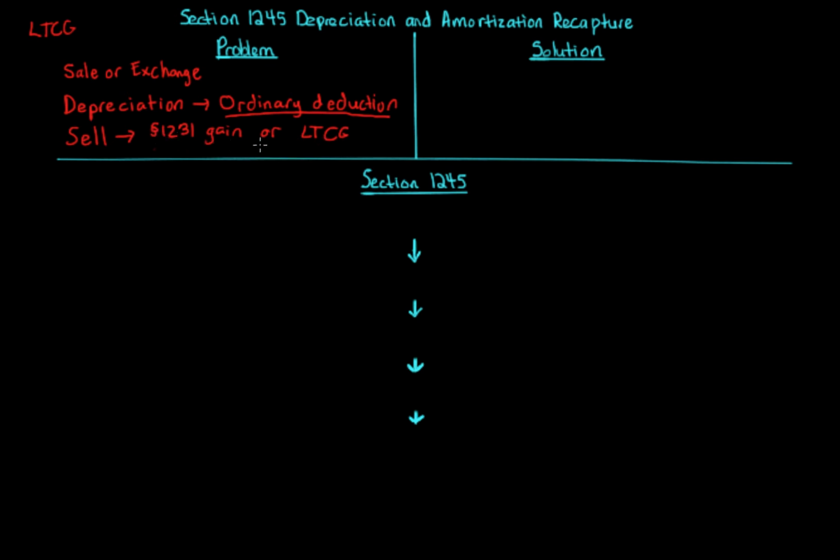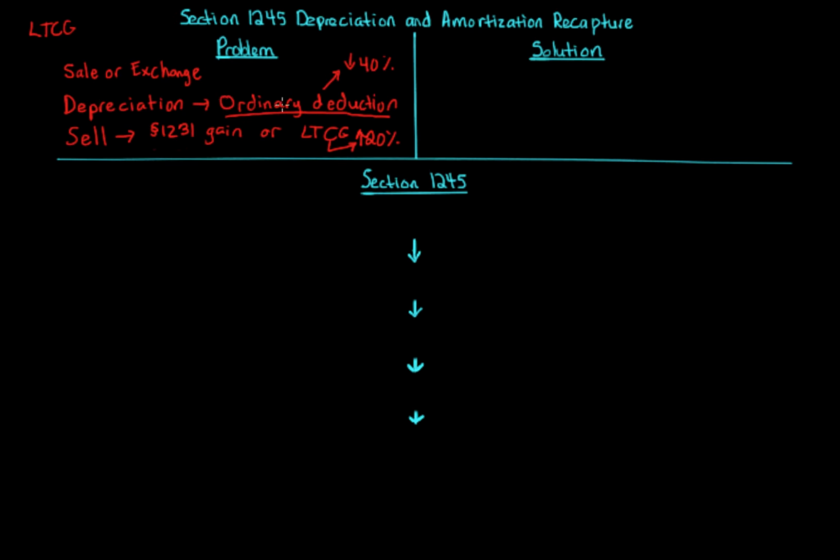gain or Section 1231. So the problem is that Congress saw this as an abuse mechanism. People were getting this ordinary deduction, and they were lowering their tax rate. They were getting a tax benefit, right? They were lowering at 40% or more, but then long-term capital gain came around, and they were being taxed at 20% tax rate. Do you see the issue? You were basically netting a positive 20%, okay, over that period of time.